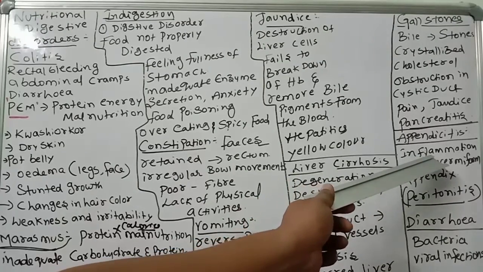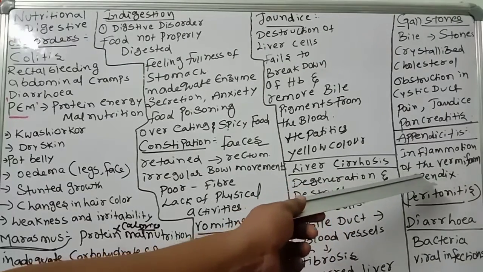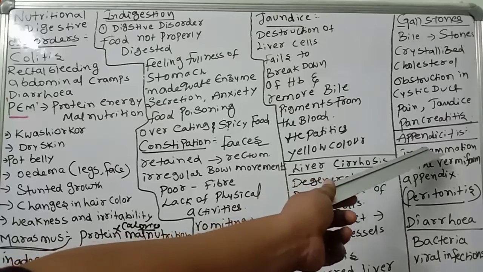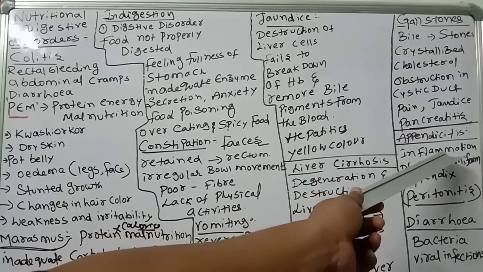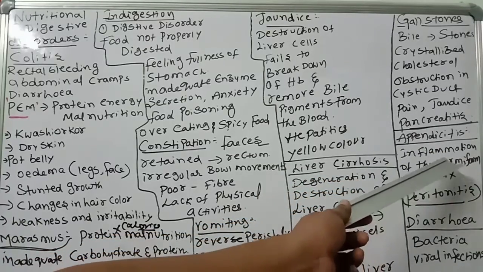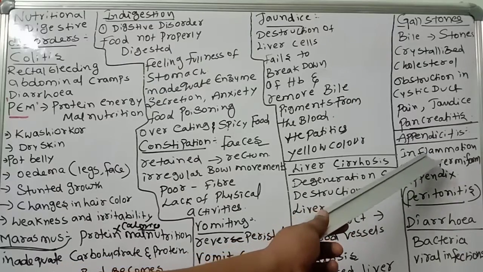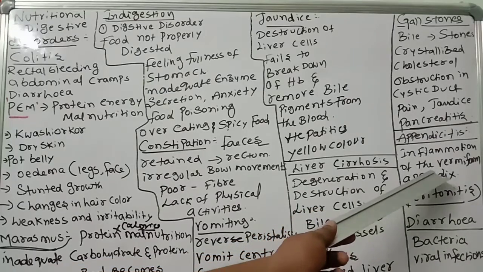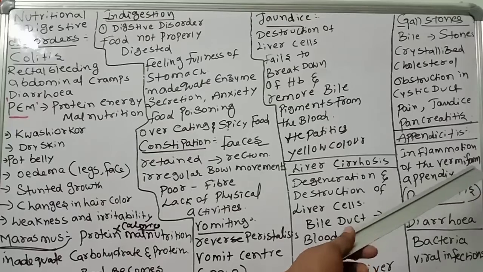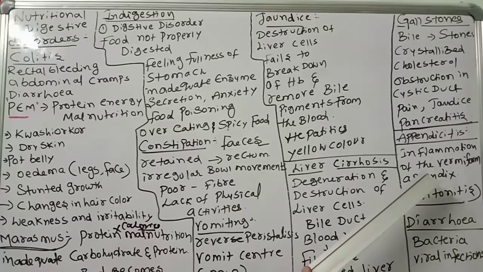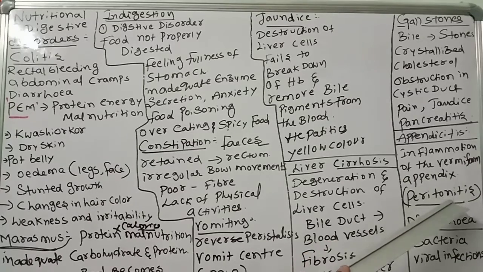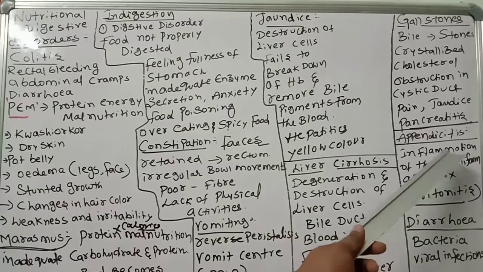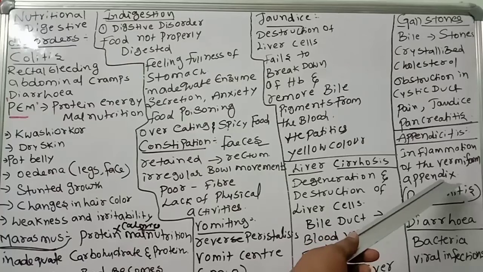Appendicitis. You know the vermiform appendix is there. Suppose any infection in the appendix leads to inflammation of the vermiform appendix, a very severe problem, and much abdominal pain will come. If you don't take immediate action, or if you delay the surgery for removing the appendix, the infection will spread throughout the abdomen, which leads to peritonitis. So as early as possible we have to remove the appendix.